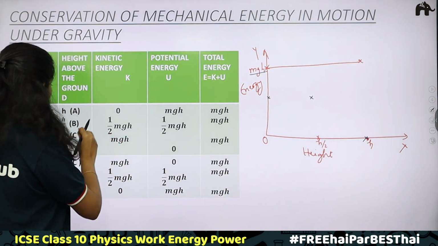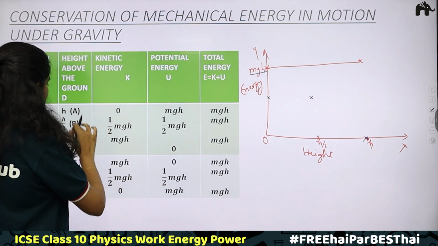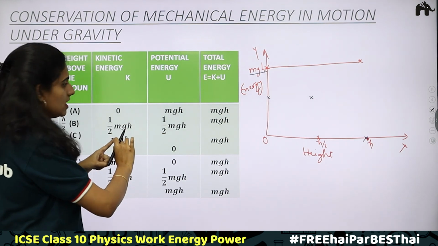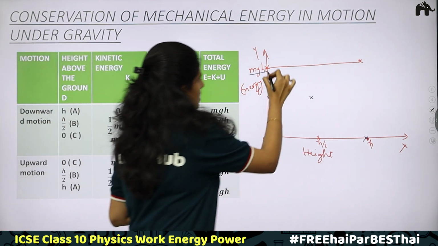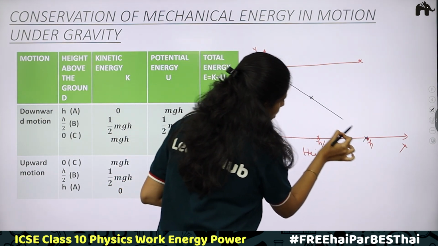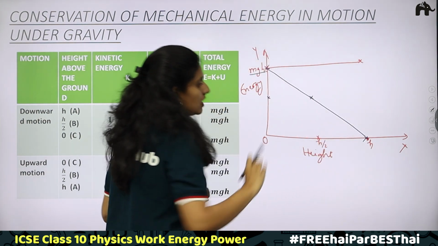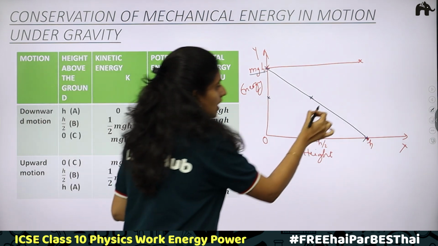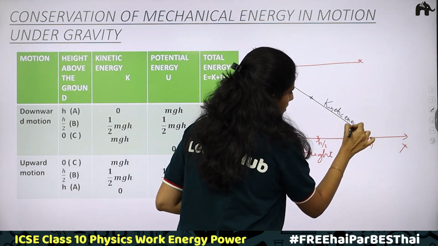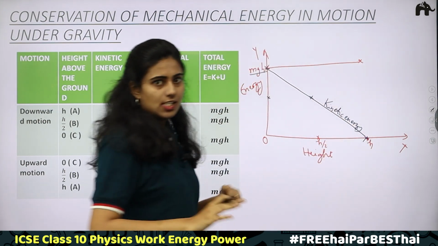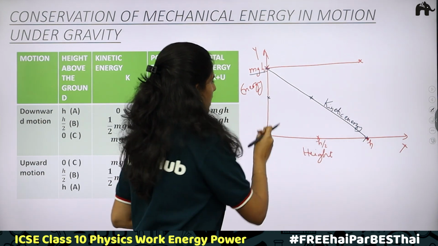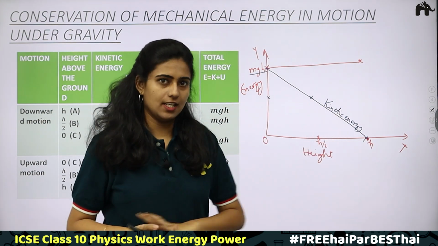Next, kinetic energy at the third position. When the body is at point C, height will become equal to 0. There kinetic energy is mgh, maximum kinetic energy, this point. Okay. When you draw a straight line through all these points, this is how the change in kinetic energy is shown. This is how kinetic energy changes. Clear? At maximum height, at h by 2, at height 0, what is the kinetic energy?